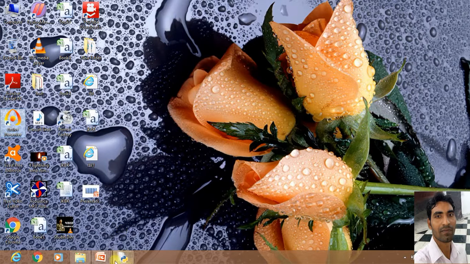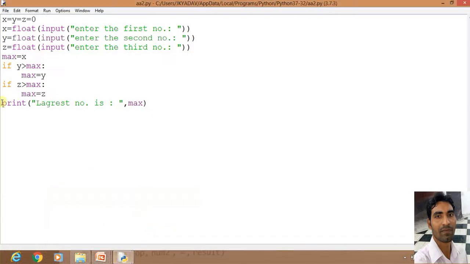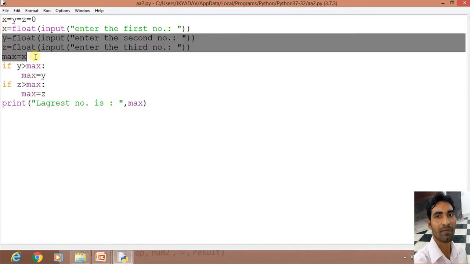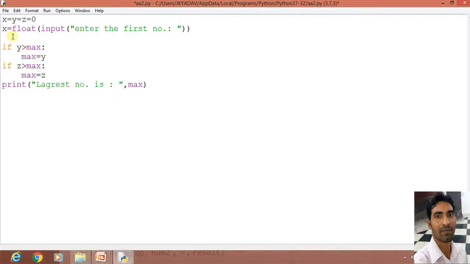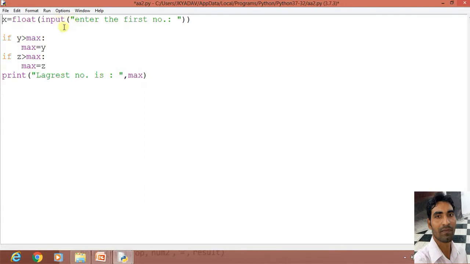Another example we can see based on elif. In the same thing, suppose we write here score. We delete all these things and just write score. Enter the score.